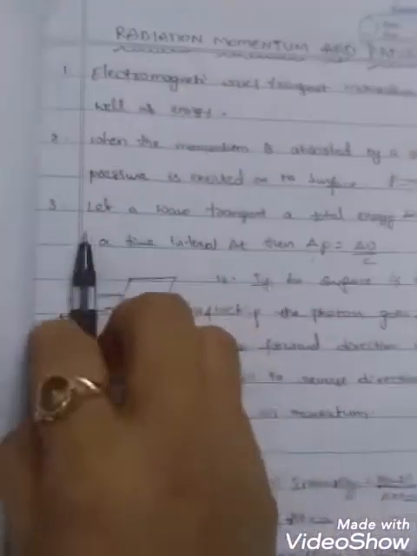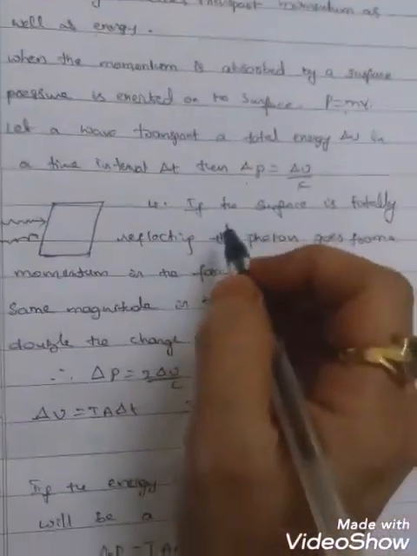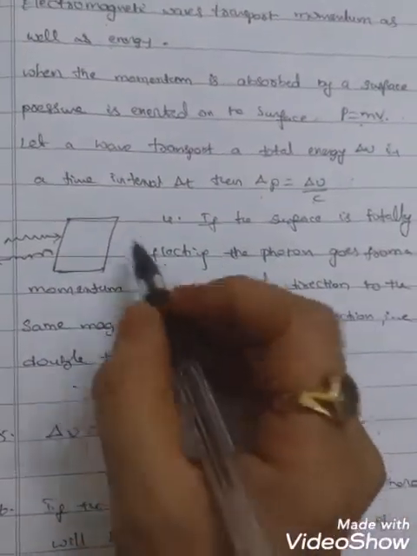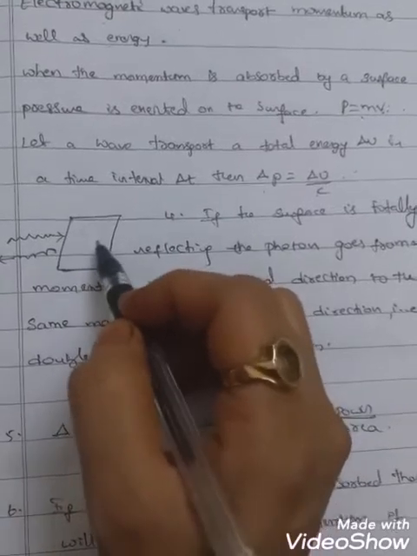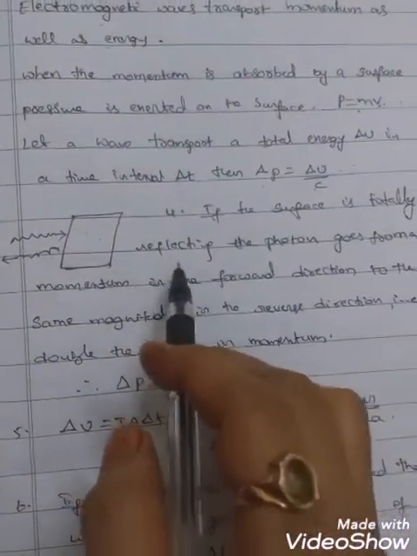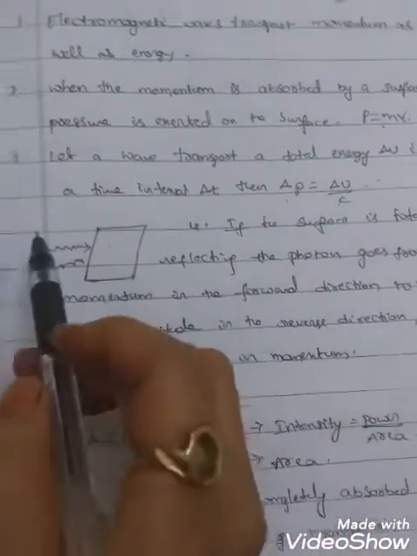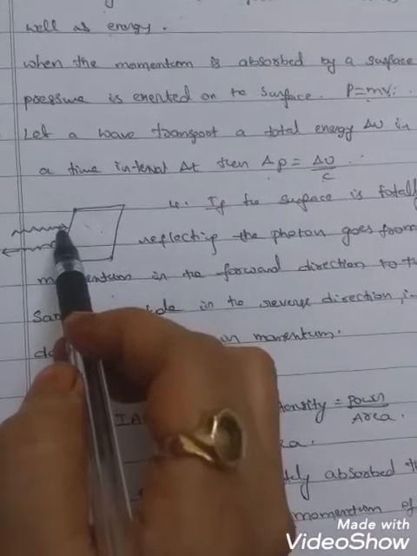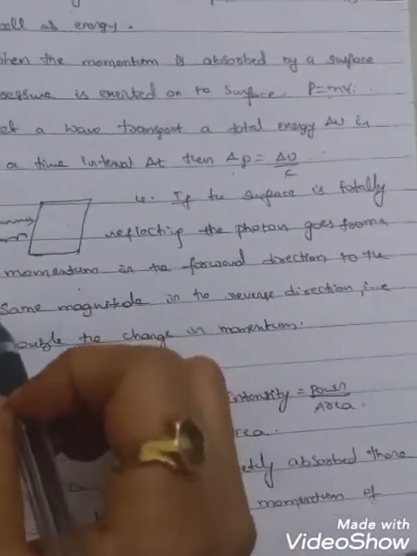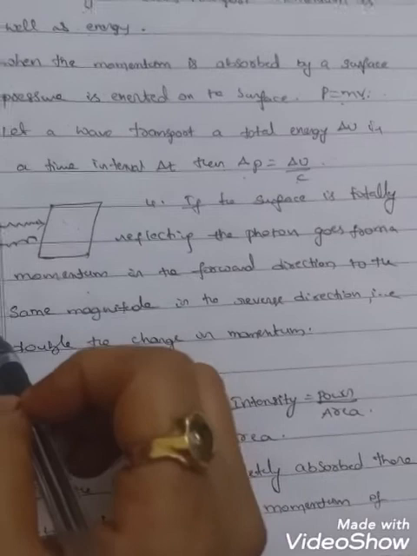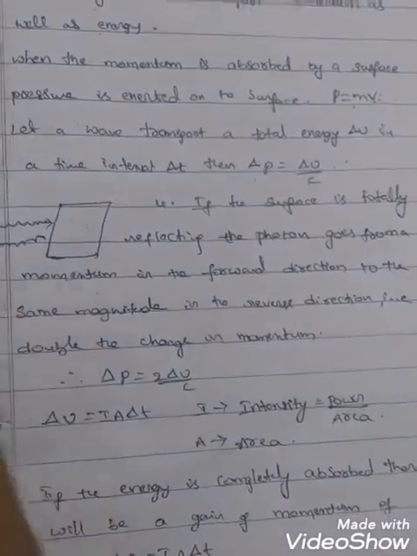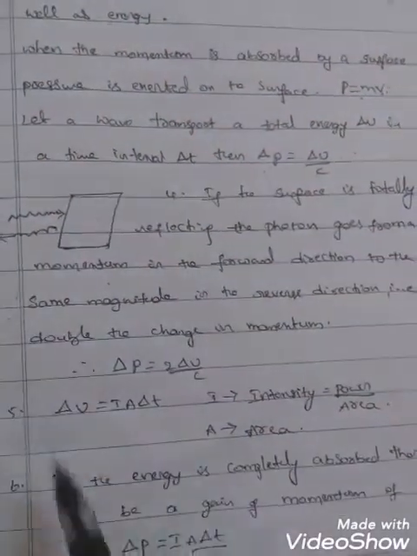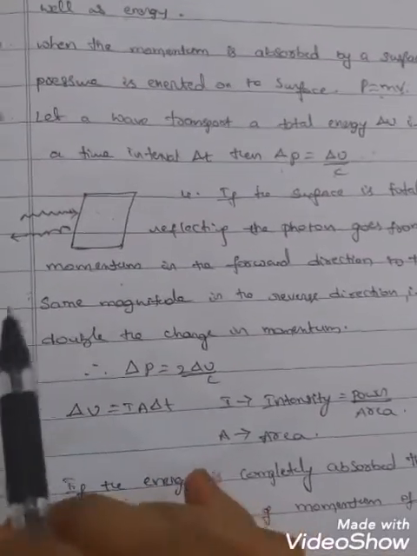Now, if the surface is totally reflecting, a photon goes in a forward direction with a momentum to the surface, which reflects it back in the reverse direction with the same magnitude of momentum.